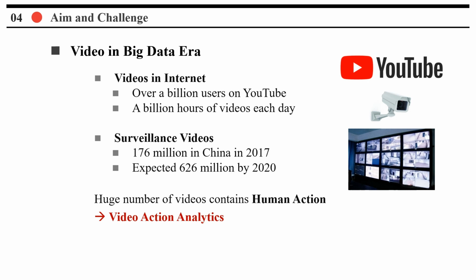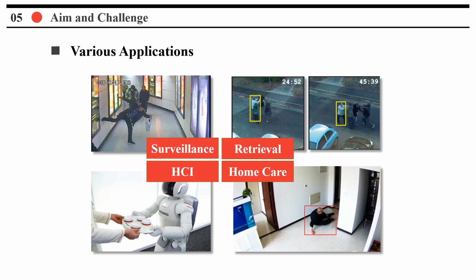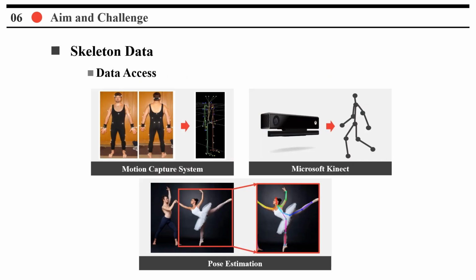In the era of big data, images and videos have become crucial for human information exchange. The internet and surveillance cameras now contain vast amounts of video data, including human actions. Automatic video action analytics has practical applications in various fields. It aids in monitoring dangerous or violent actions in surveillance videos, improves retrieval efficiency by annotating actions in video retrieval, enables human-computer interaction by recognizing actions, and assists in home surveillance by detecting actions like falling.